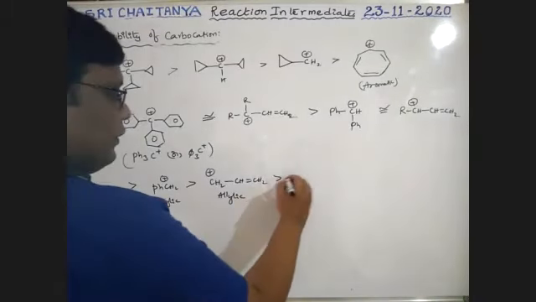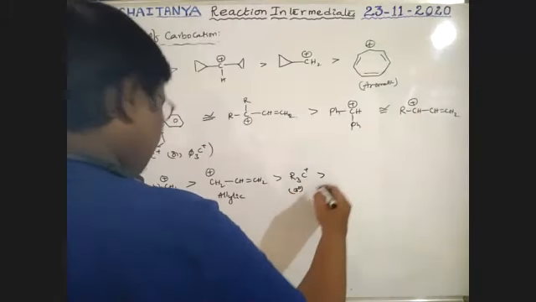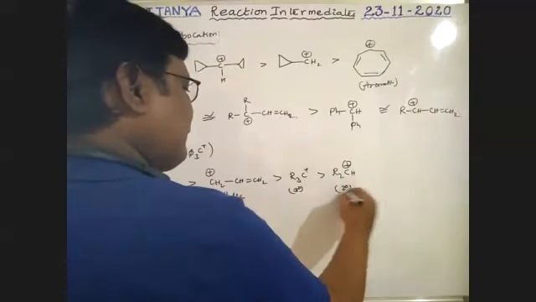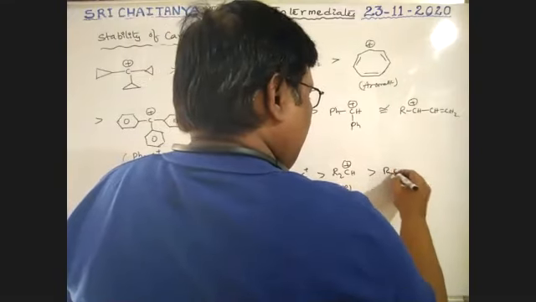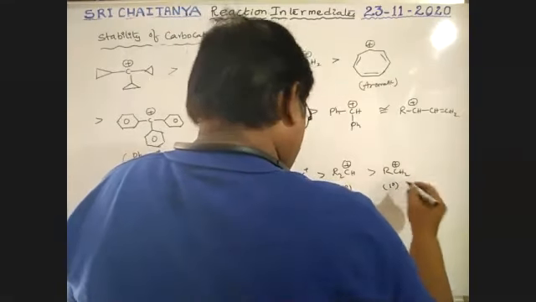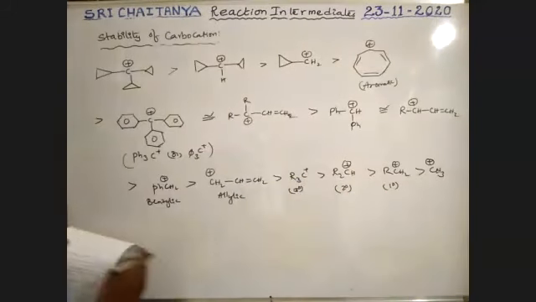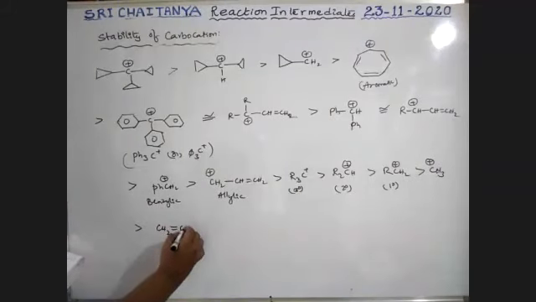greater than tertiary carbocation, greater than secondary carbocation, greater than primary carbocation, greater than methyl carbocation, greater than CH2=CH+.